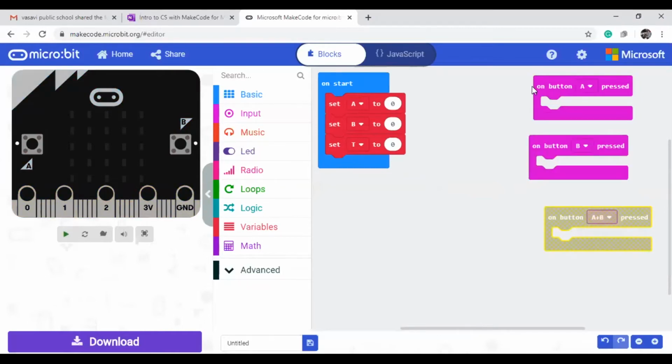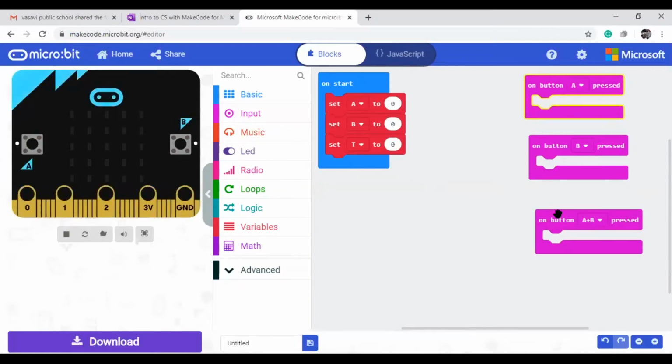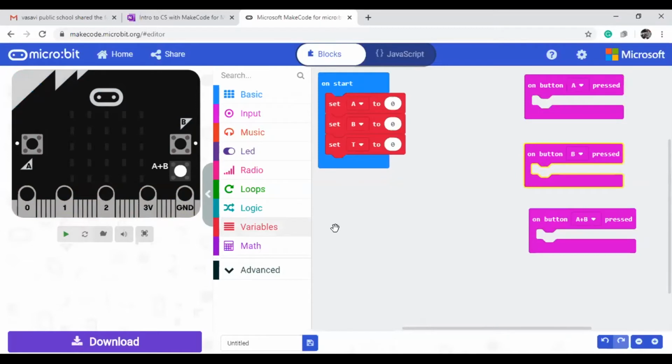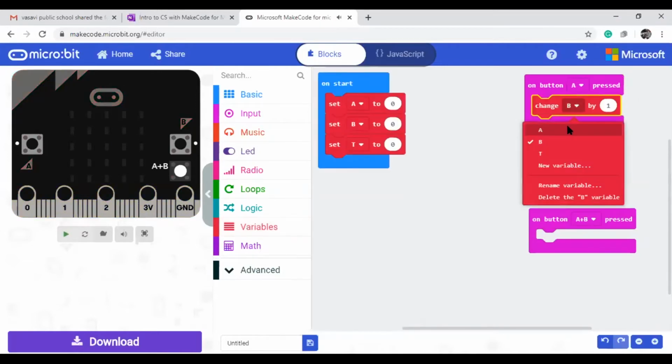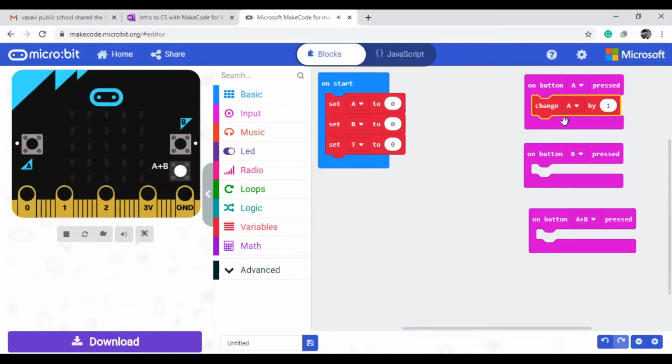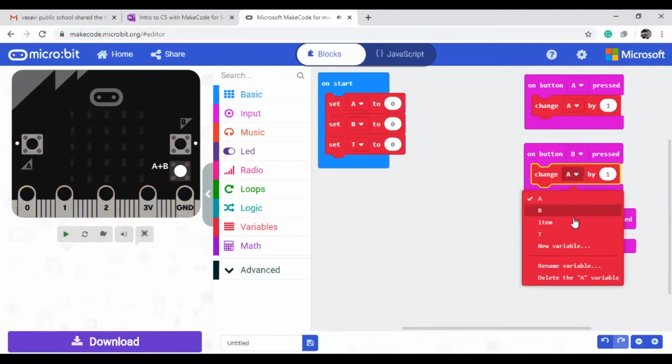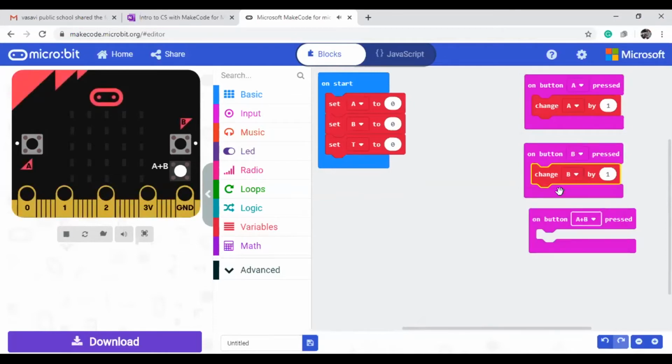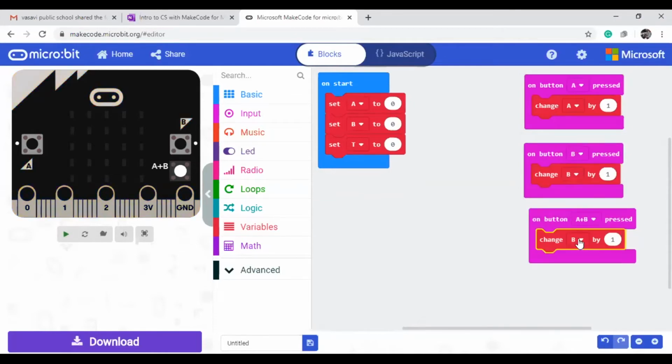Now if I press the A button, what do I need to do? I need to change the A value by 1. Suppose I press the B button, then I need to change the B value. Now if I press both buttons, change the T value.